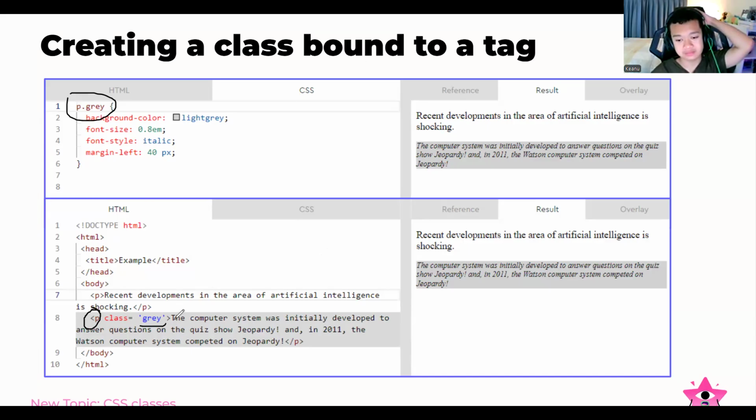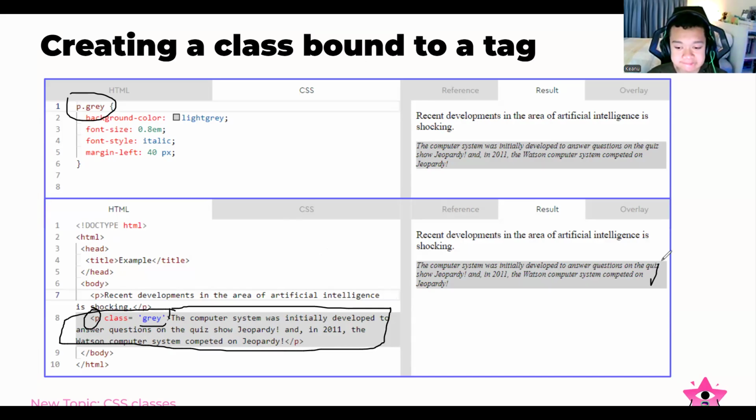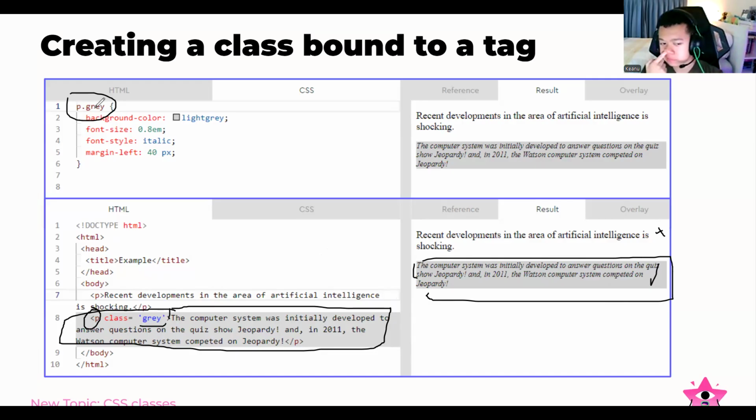It will not make our other paragraphs look like this; it will affect only this one paragraph. As you can see, the recent development does not look like the one below, because we set the p tag and then the class with the name gray. This is the sentence 'the computer system was initially developed' and so on. Understood?